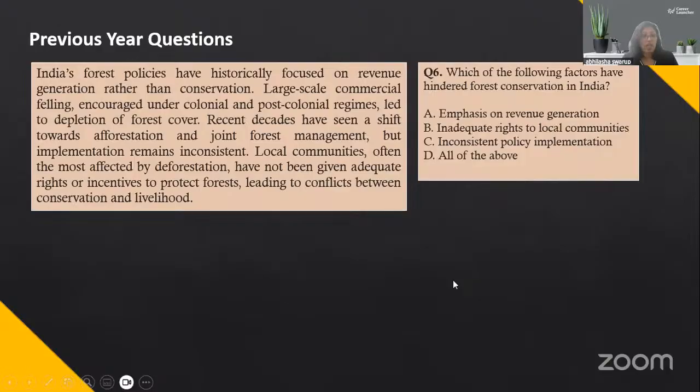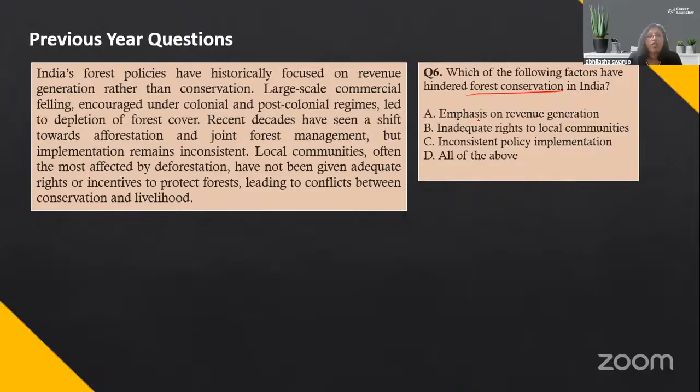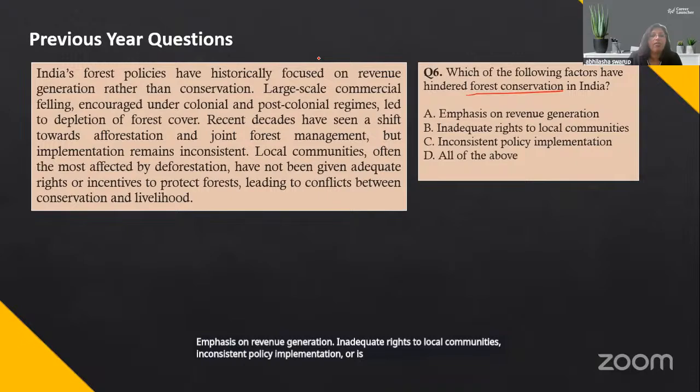All right, let's look at question number 6 for this set. Which of the following factors have hindered forest conservation in India? What are these factors that have hindered forest conservation? Emphasis on revenue generation, inadequate rights to local communities, inconsistent policy implementation, or is it D, all of the above?